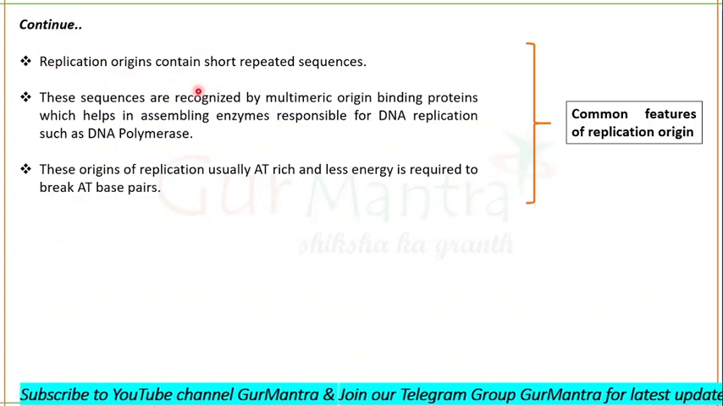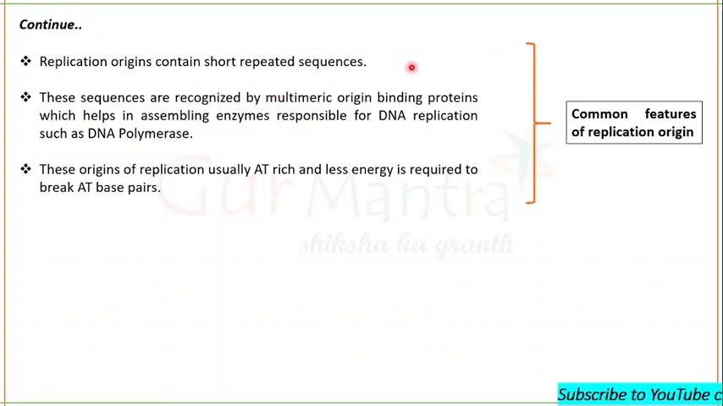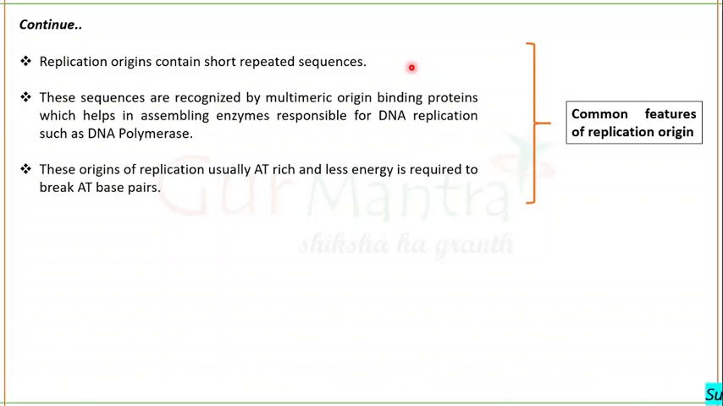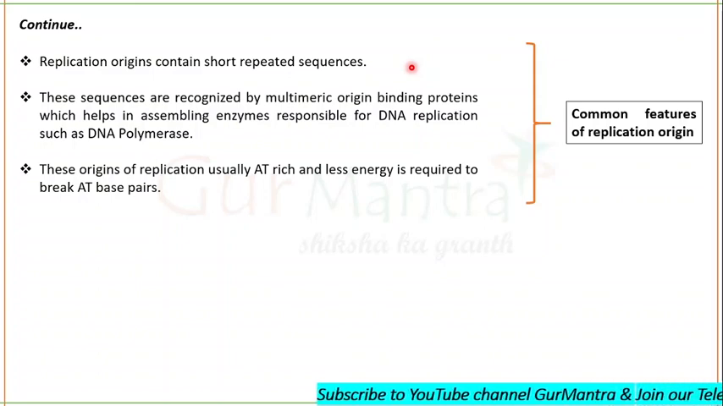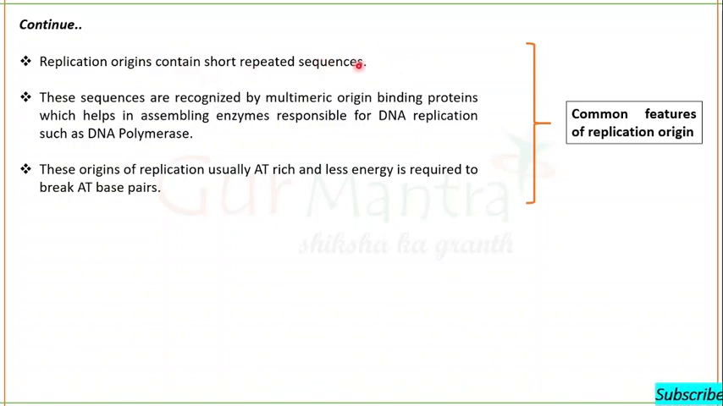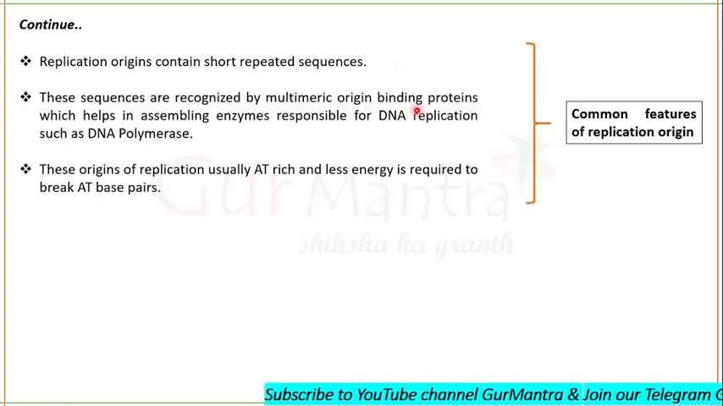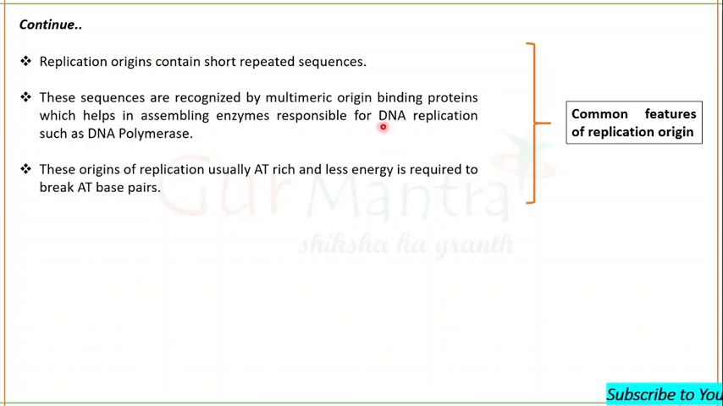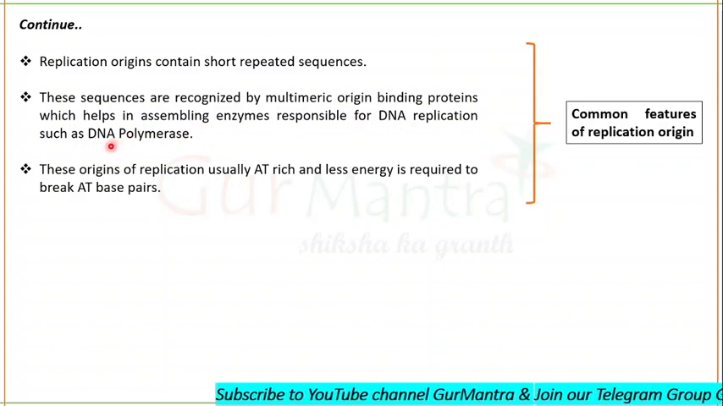replication origins contain short repeated sequences. Yes, in OriC you actually saw the short motifs like 9-mers and 13-mers. In case of ARS, there is a consensus sequence in the A domain having 11 repeats, which is also a short motif. Okay, so replication origins contain short repeated sequences. These sequences are recognized by some multimeric origin binding proteins. These proteins help in assembling the enzymes which are responsible for DNA replication, such as DNA polymerase, helicase, and